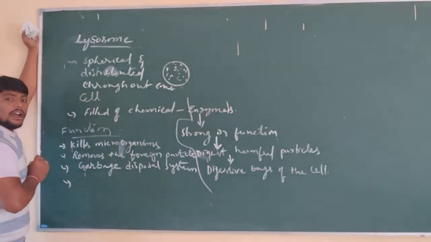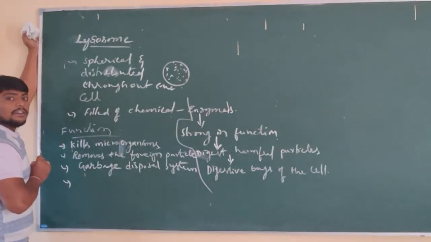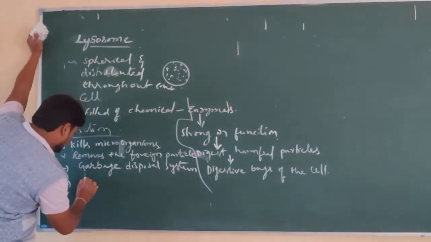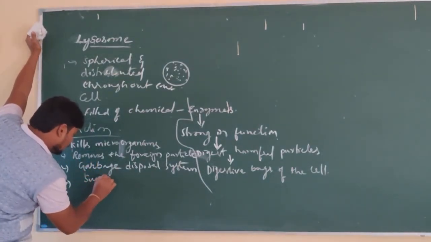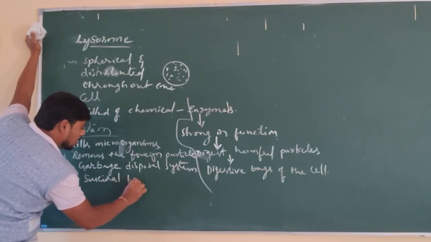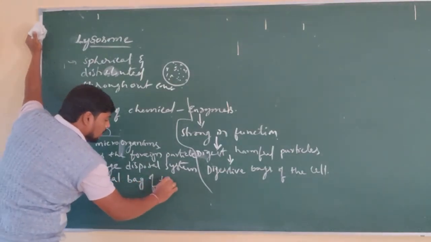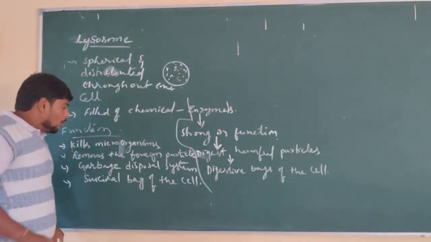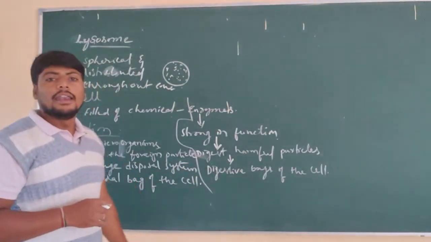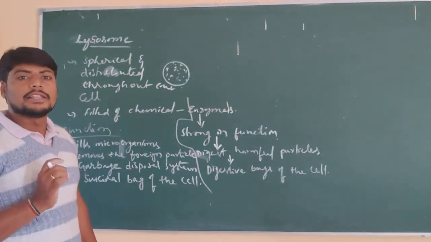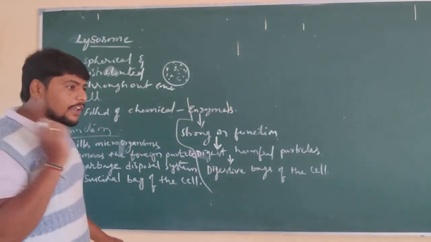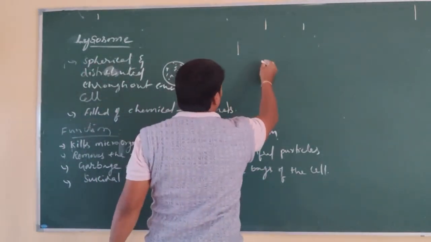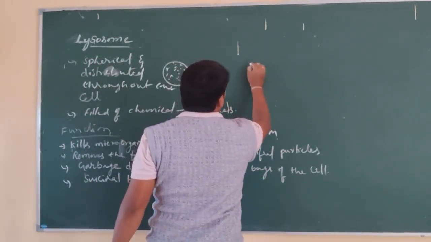And these are also called suicidal bags of the cell. What is the reason behind calling lysosomes the suicidal bags of the cell? Because if any cell is damaged, for example, you can take this as one part or one tissue.